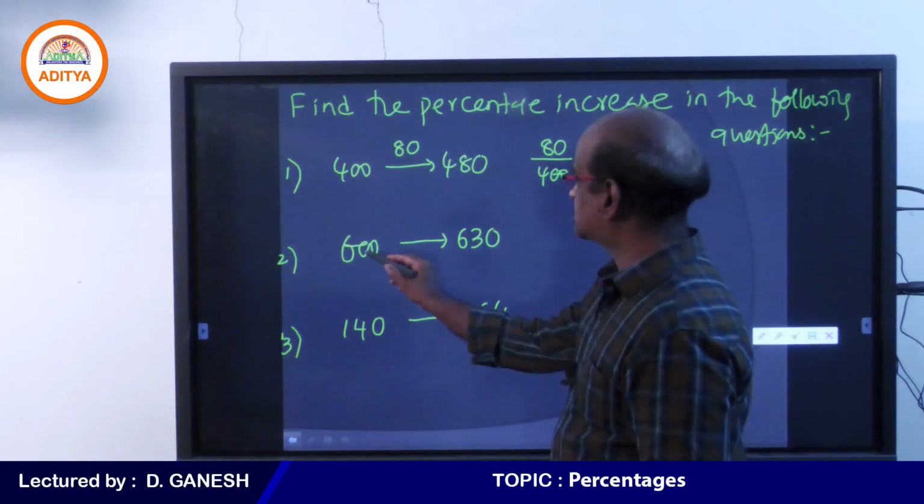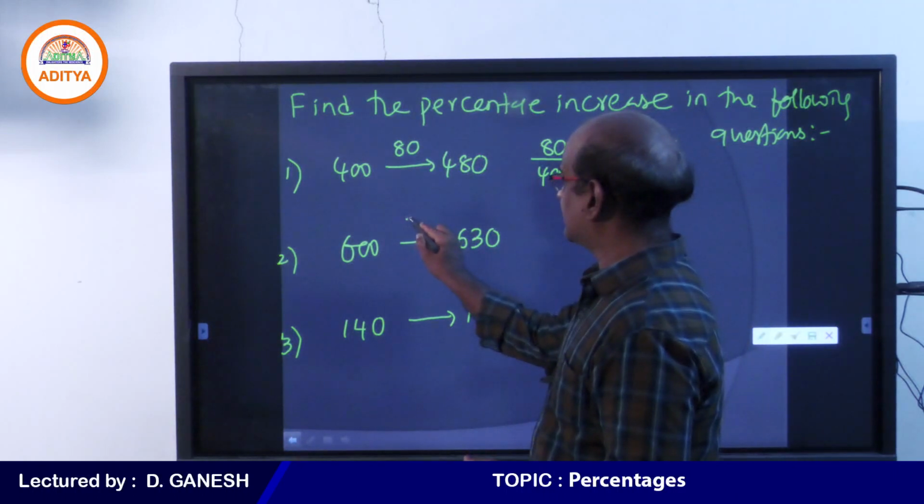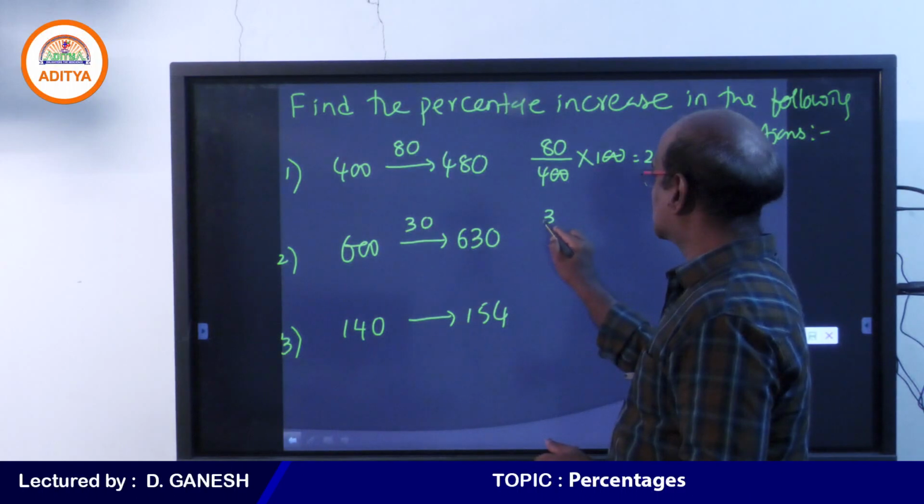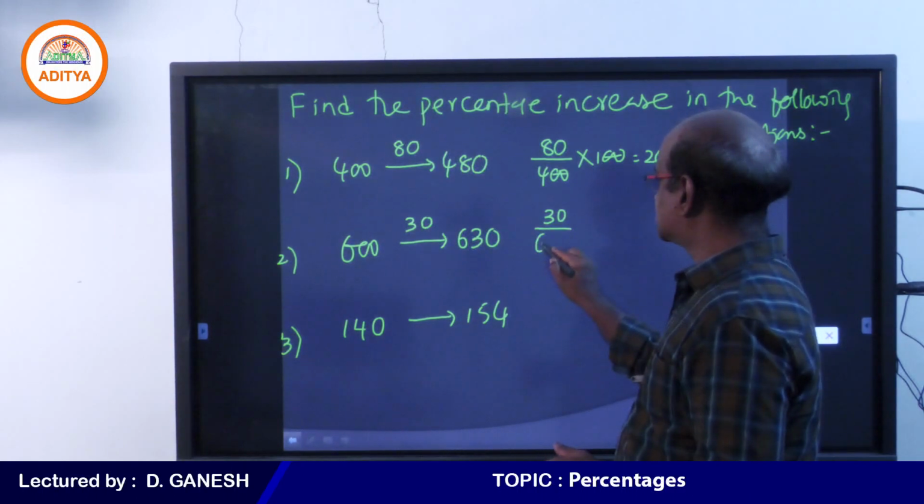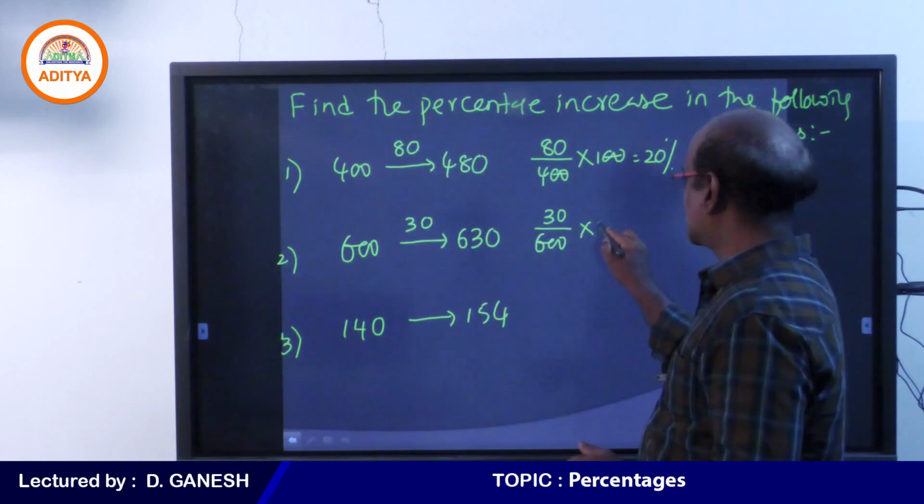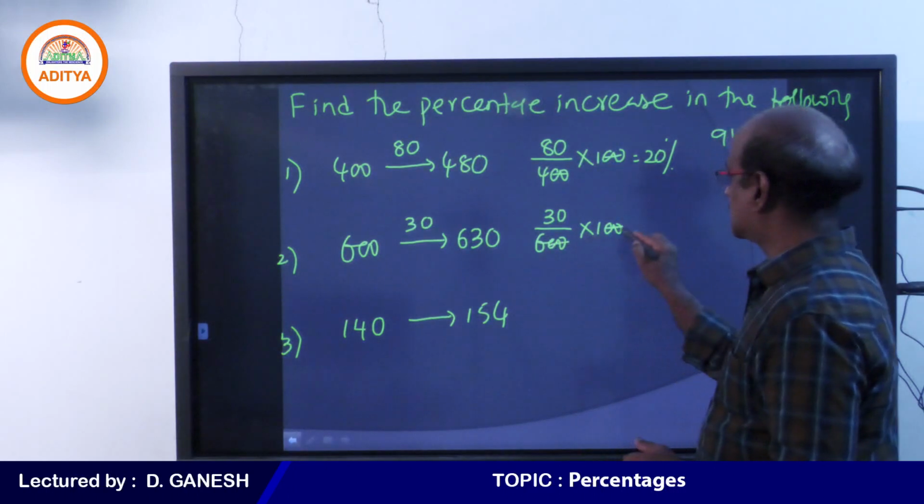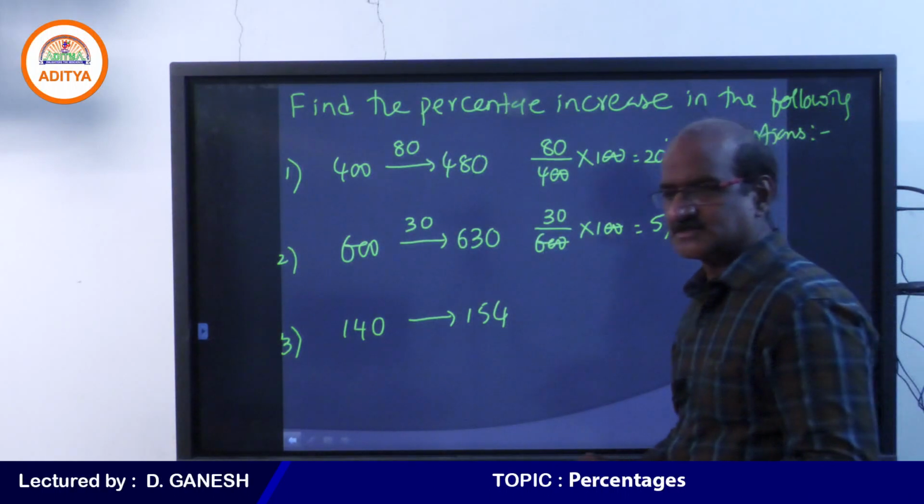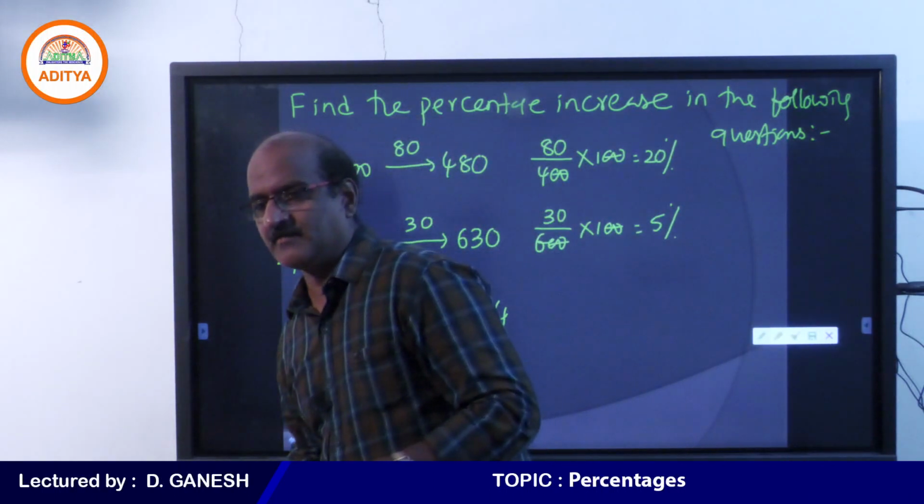Suppose 600 becomes 630, we can see a difference of 30. Therefore, 30 is the increase out of 600. If we want it in percentage, it comes to 5%. We can see the percentage growth is 5%. Very well done.